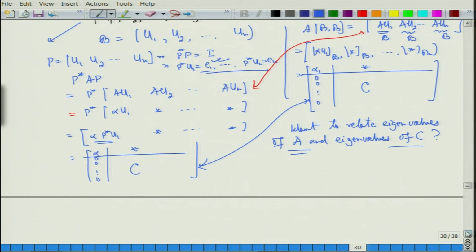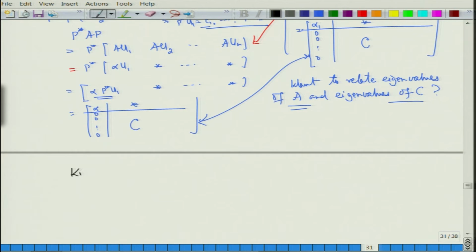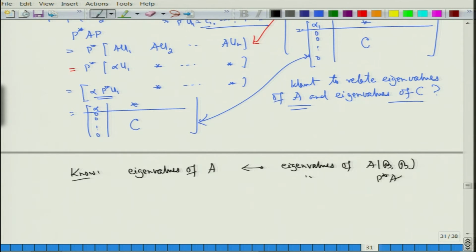Fine. So, what we know is that the eigenvalues of A are the same as the eigenvalues of P star AP, because P star is the same as P inverse, since P was unitary. So, the eigenvalues are the same.